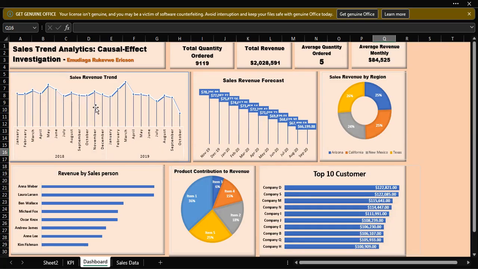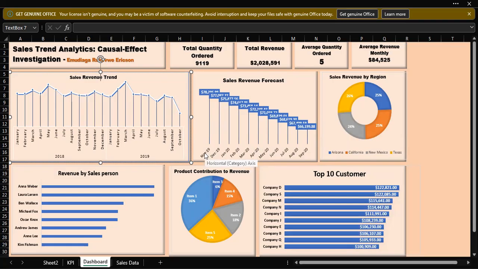Then we observed that over time, the trend has shown a decrease in the total quantity ordered, which thereby affects the total revenue generated by the company, showing that over time the company's total revenue is gradually reducing. Having understood this time series evaluation, we decided to forecast for the year 2019 and the year 2020.